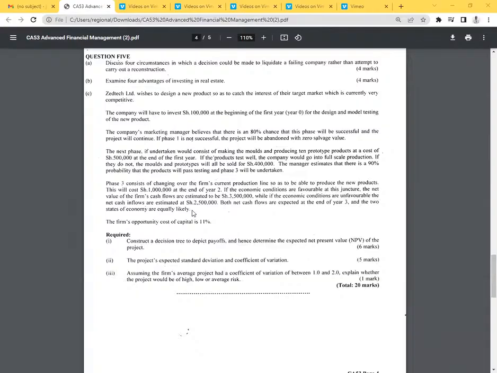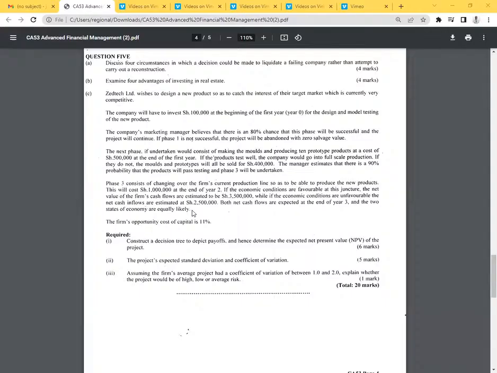The next phase, if undertaken, would consist of making the molds and producing 10 prototype products at a cost of shillings 500,000 at the end of the first year. If the product tests well, the company would go into full-scale production. If they do not, the molds and prototypes will all be sold for 400.